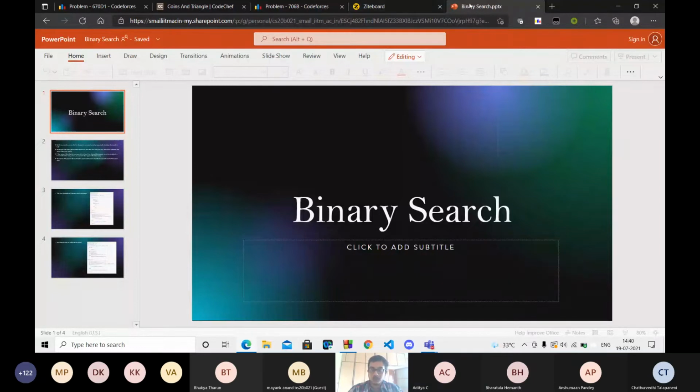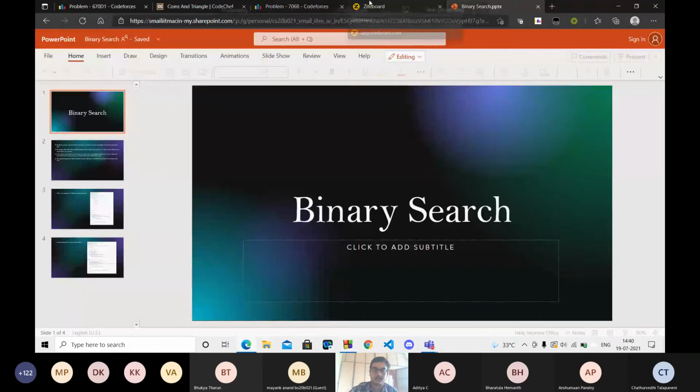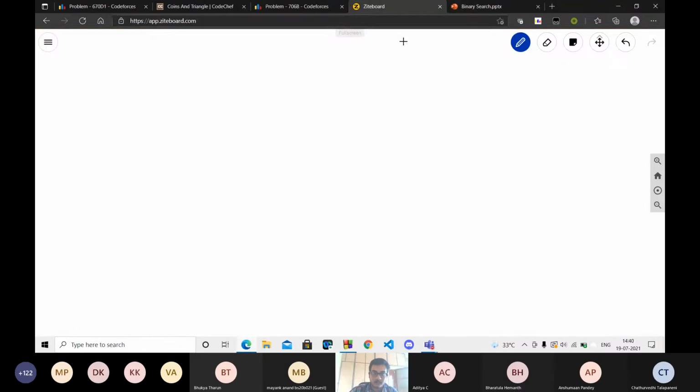Before I go to binary search, let me go to the recursion part. Chaturvedi had said that the Fibonacci thing is not quite efficient because the time complexity is very high. Suppose we need to find fib of 6. It will first call fib of 5 and fib of 4.